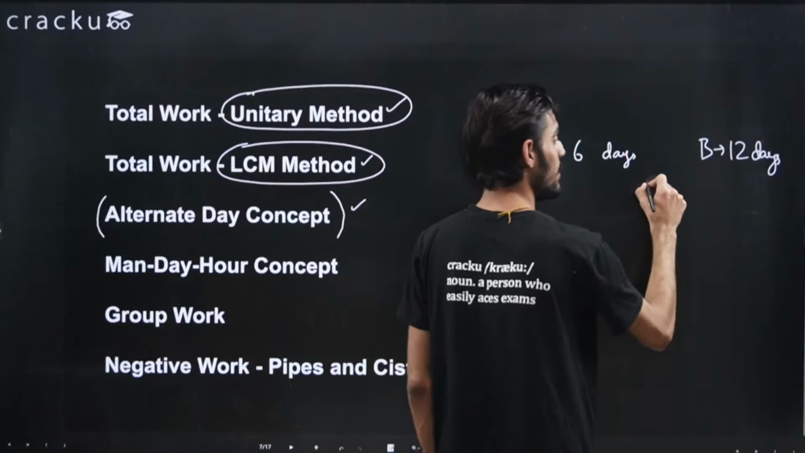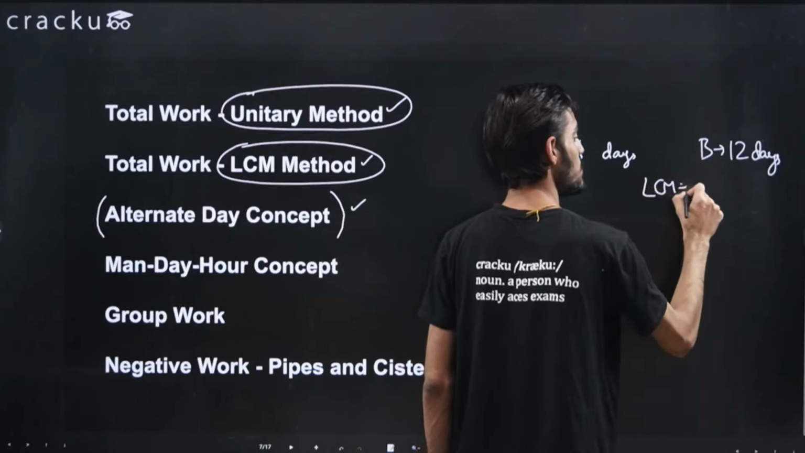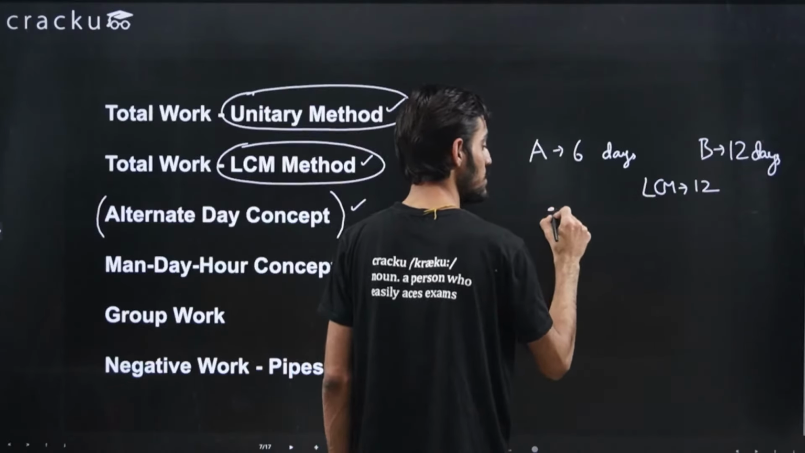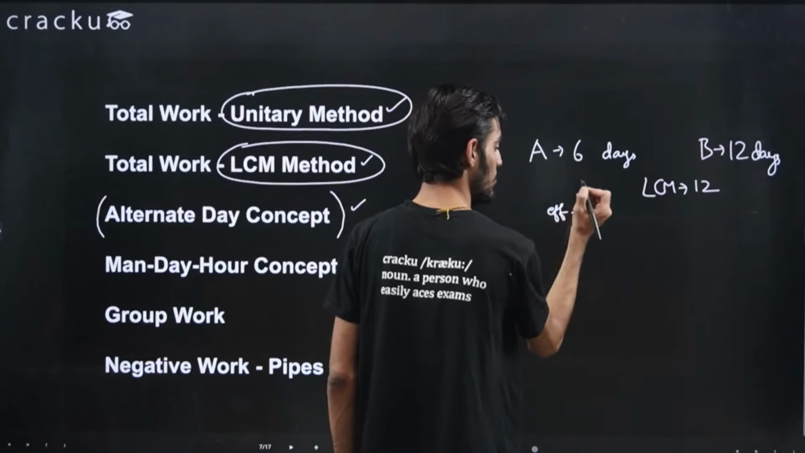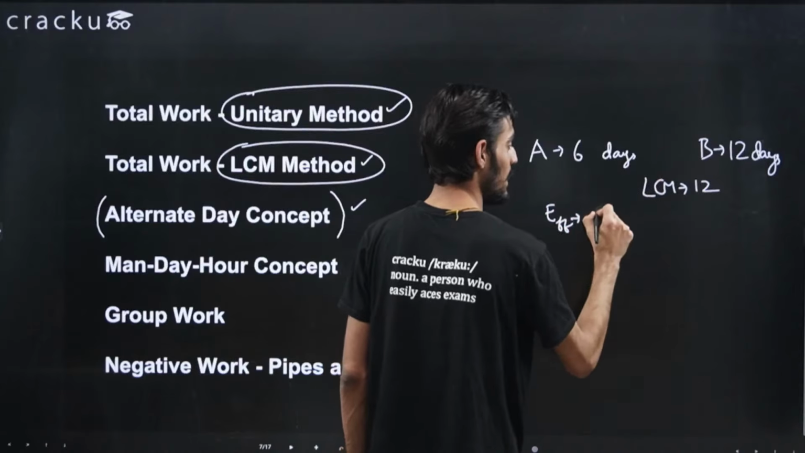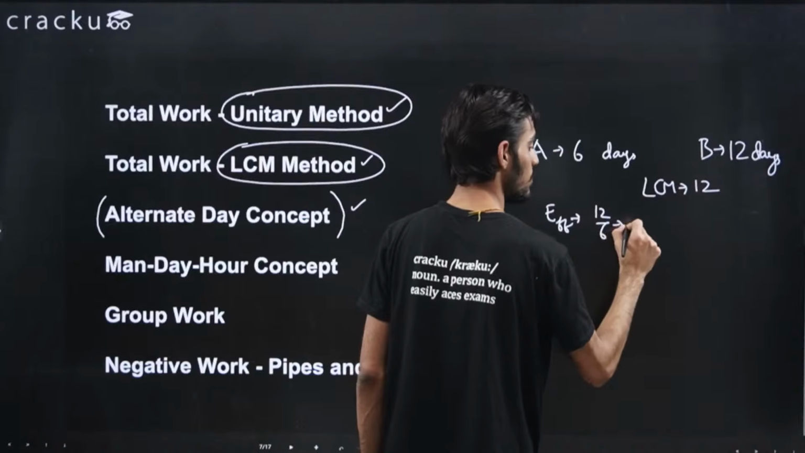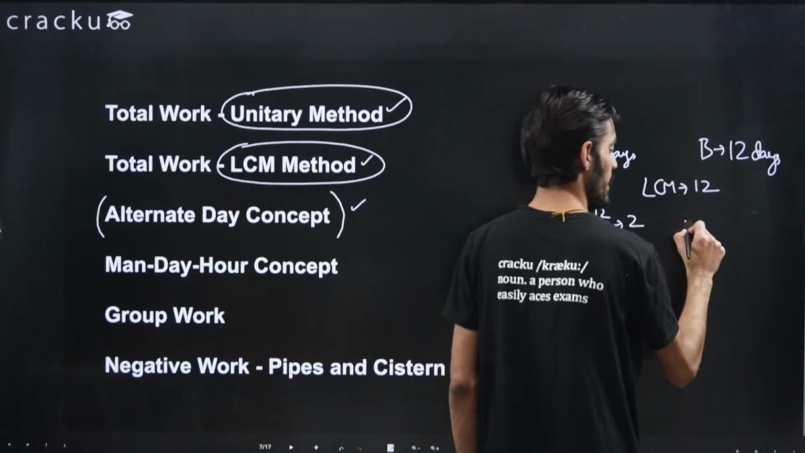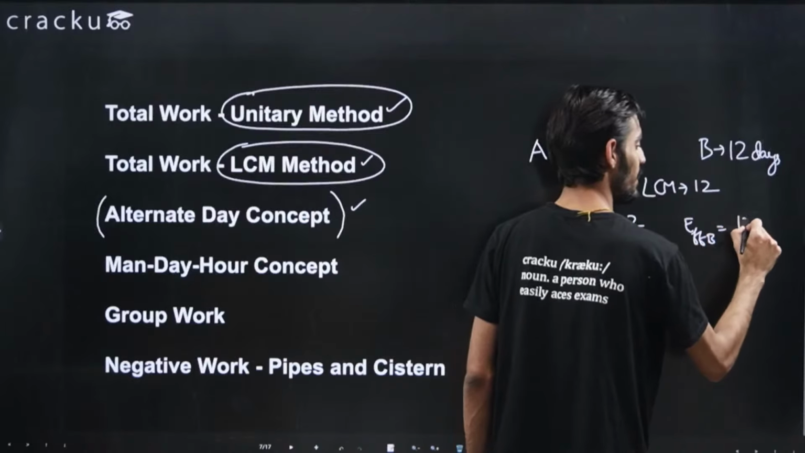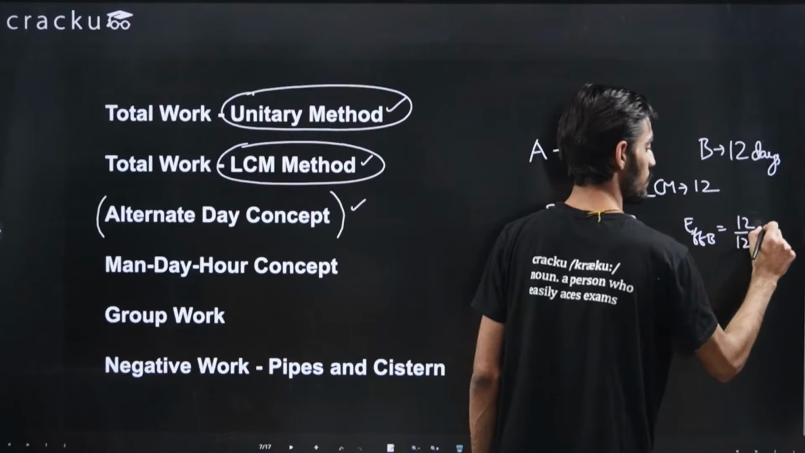Now the LCM will be 12. So let's say the total work is 12. Now the efficiency, again from the last slide, the efficiency of A will be 12 divided by 6, that is 2, and the efficiency of B will be 12 divided by 12, that is 1, right?